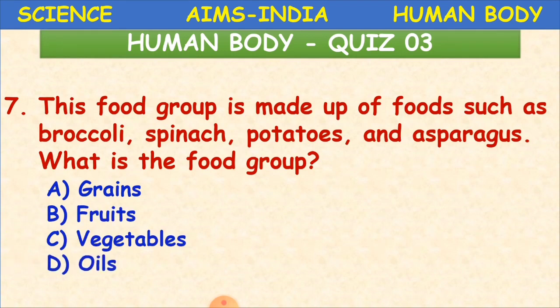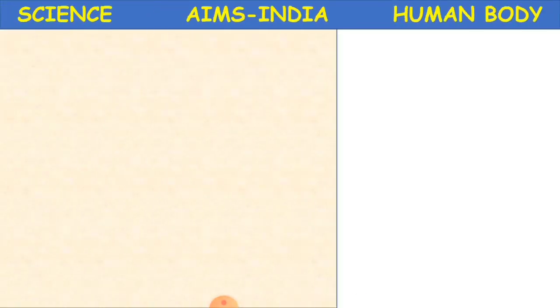Broccoli, spinach, potatoes, and asparagus, what are they, children? Yes, it is vegetables. Clear? We also have green vegetables like broccoli and spinach, which are leafy vegetables. Now the other question.